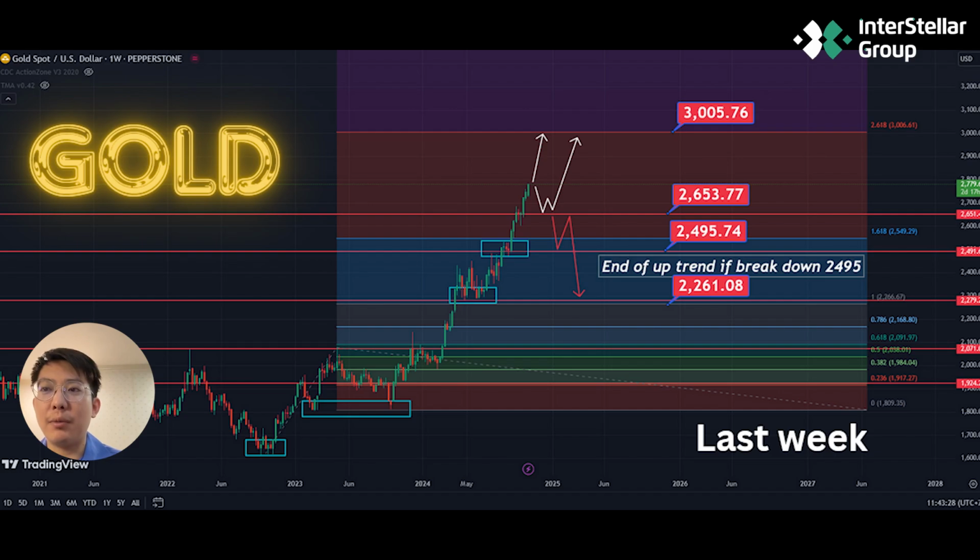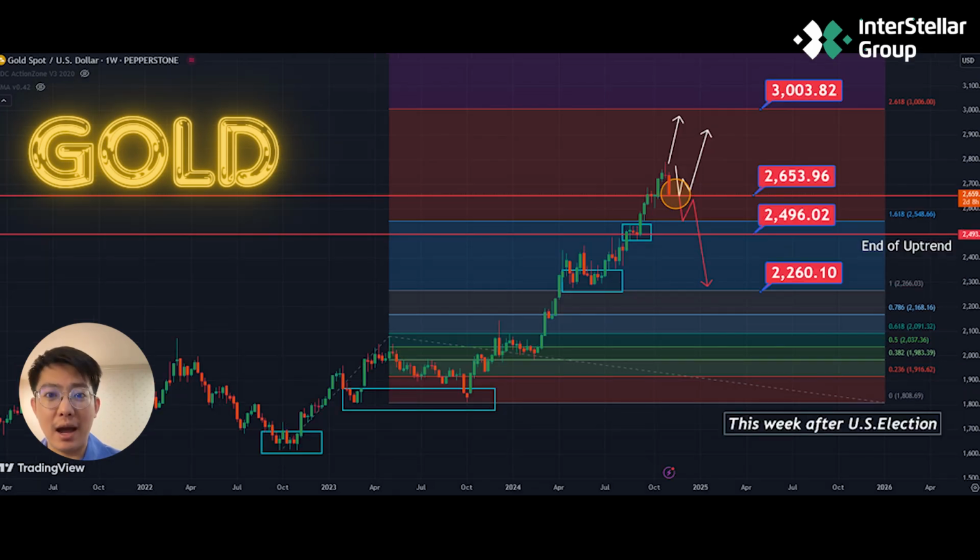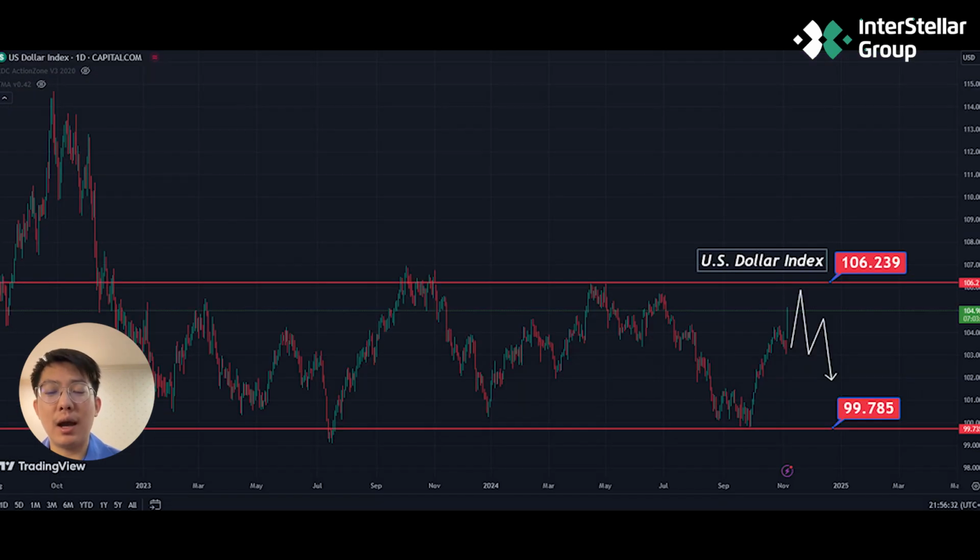Last week, we predicted that if the price went up, it could reach around $3,000, but if it retraced, it would likely come down to around 2,653. As of now, it is at this important short-term support level. If it cannot hold at this level, the price could drop to around $2,500 per Troy ounce, or more precisely, 2,496 per Troy ounce.